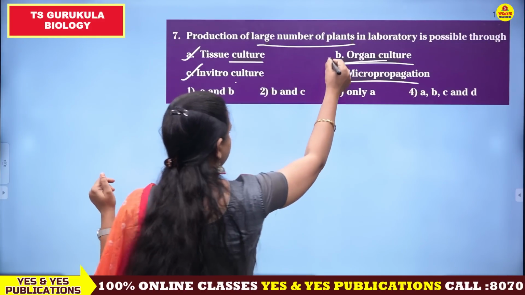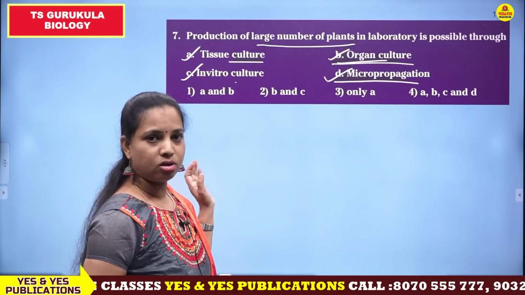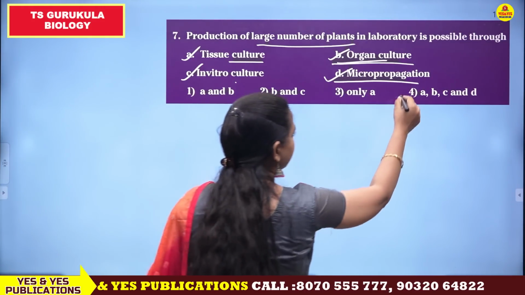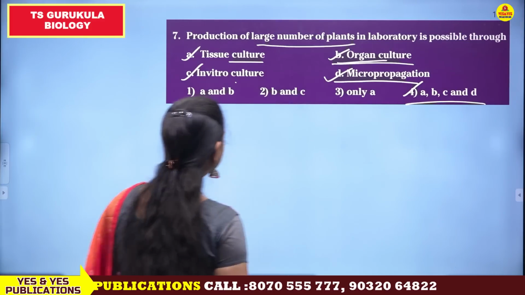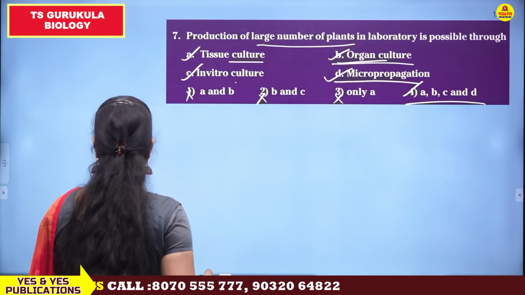So here, all the options given are indirectly the processes or the technology which is used for the production of a large number of plants. Therefore A, B, C, D are correct. Okay, now the remaining options are incorrect. Look at the next one.